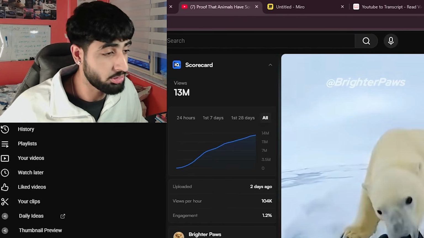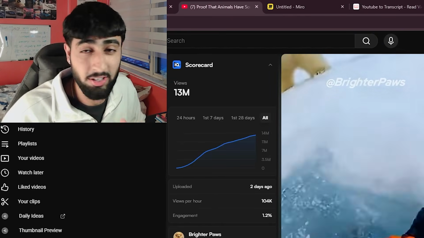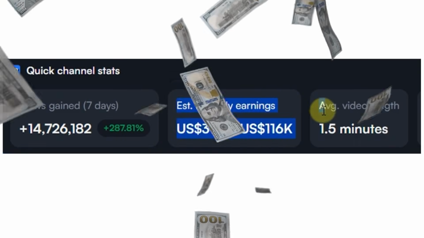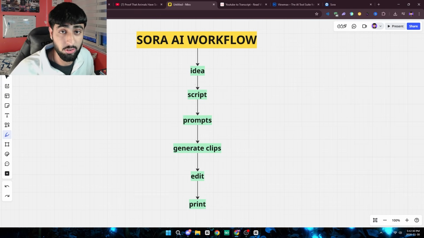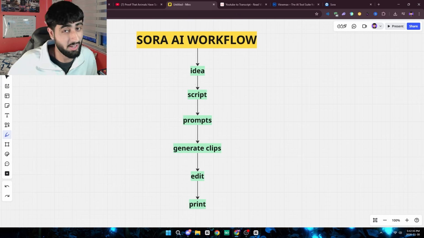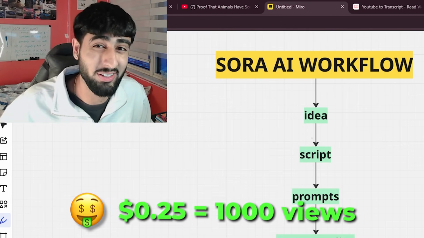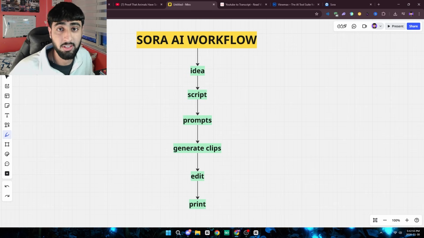Now, I recently also got a channel monetized in this sort of niche, uploading content just like this, and let me tell you, the RPMs are crazy. Here's the exact workflow that I use to get a channel monetized uploading Sora content, and the RPMs are way better than I thought. Some of my videos are getting upward of 28 cents per 1,000 views. As you can see, it is super simple.